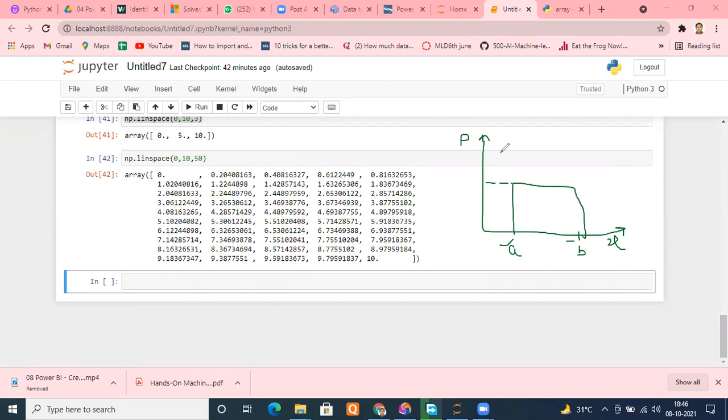You must have seen these diagrams, especially EC students. It's quite famous. If you have studied signals and systems, you must have seen this kind of structure, especially in communication. So this is your uniform distribution.